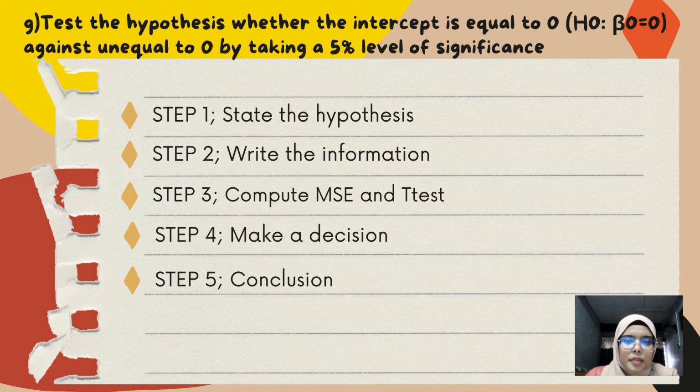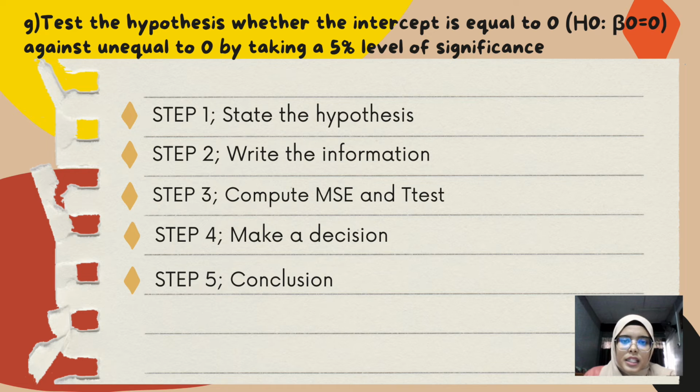The hypothesis can be tested by using y equal to b0 plus b1x plus epsilon, where b0 is the constant, b1 is the slope or regression coefficient, y is the dependent data, x is the independent data, and epsilon is the error. There are 5 steps that we can test. First, we need to state the hypothesis. Second, write the information. Third is compute MSE and t-test. Fourth is making the decision. Fifth is the conclusion.